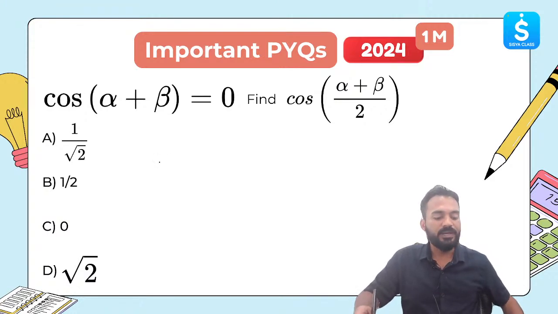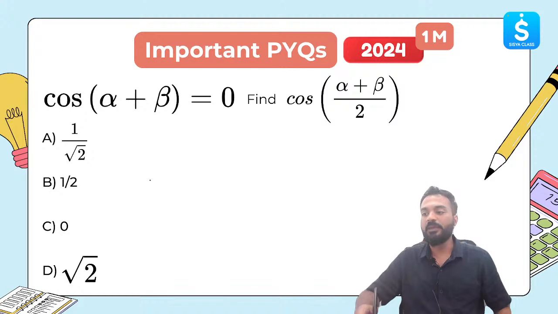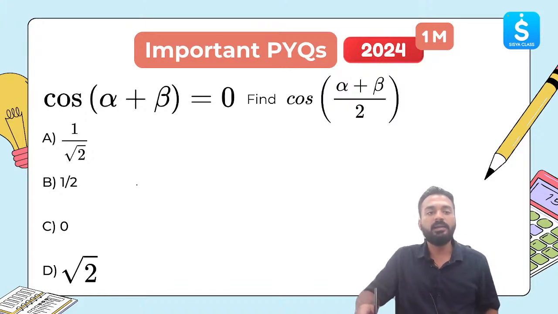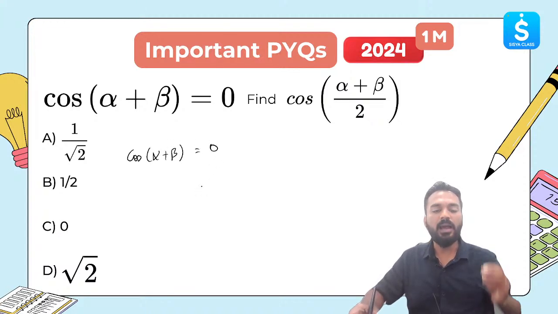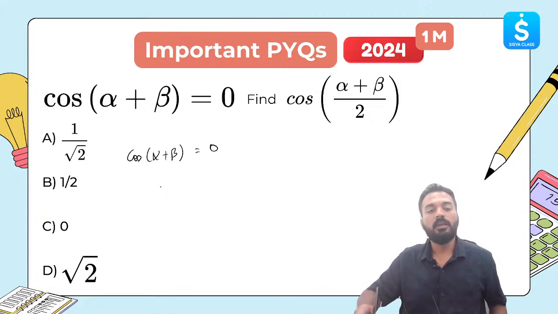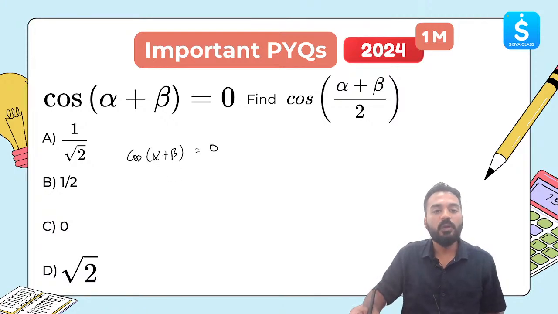Cos alpha plus beta is equal to 0. At what angle cos is 0? Can anyone type in chat box? At 90 degree cos is 0, right? So instead of 0, I can write cos 90, yes or no?